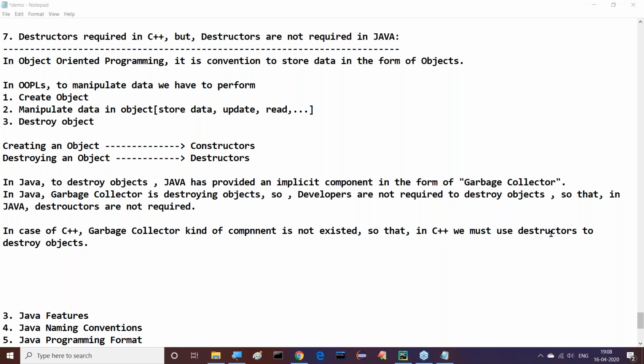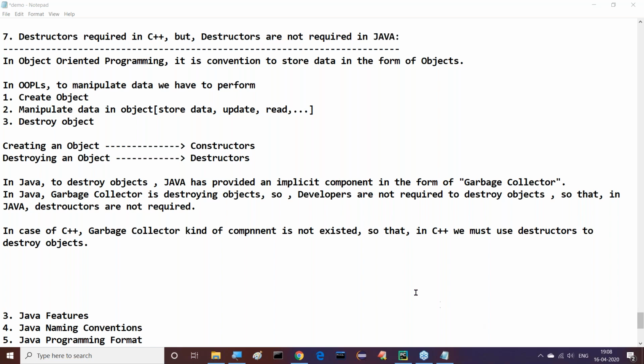But in the case of C++, developers are responsible for creating objects as well as destroying objects. Because of that reason, Java memory management is very good when compared with C++. This is the point we have to recognize clearly.